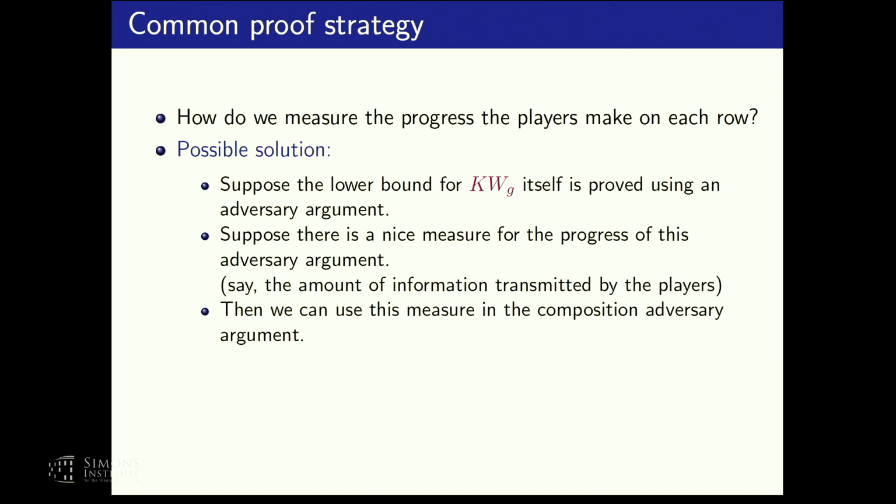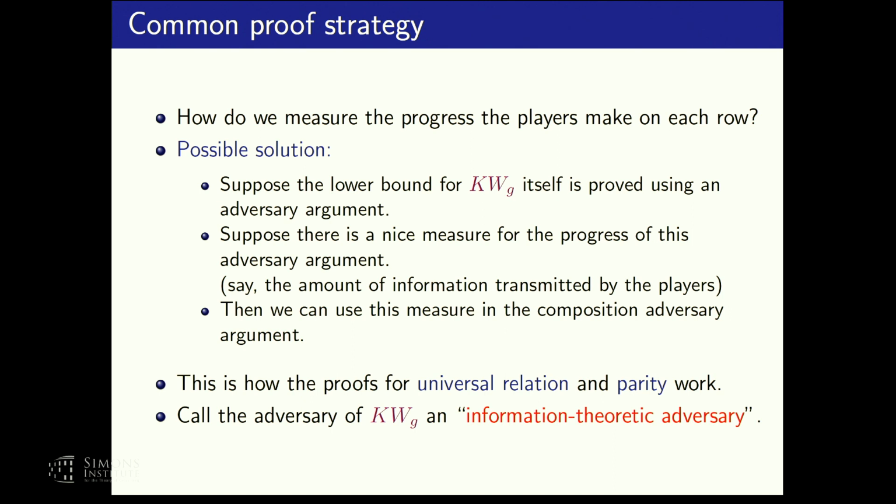Now again, this is very sketchy and I don't have precise definitions for what a nice measure is and so on. But the thing is that this is basically the outline of what is going on in the proofs for the universal relation and the parity relation, KW relation. We have some nice information theoretic measure of what the players are doing, and we embed it into the adversary that proves the lower bound for the composed function.